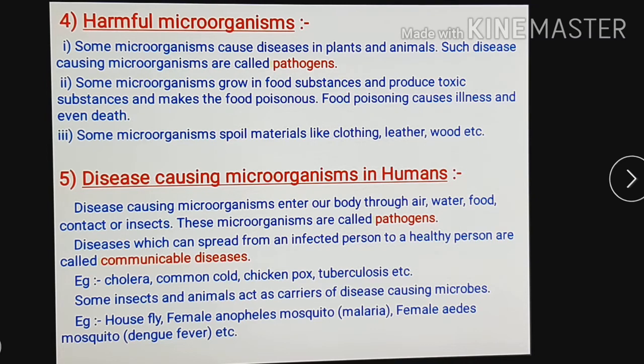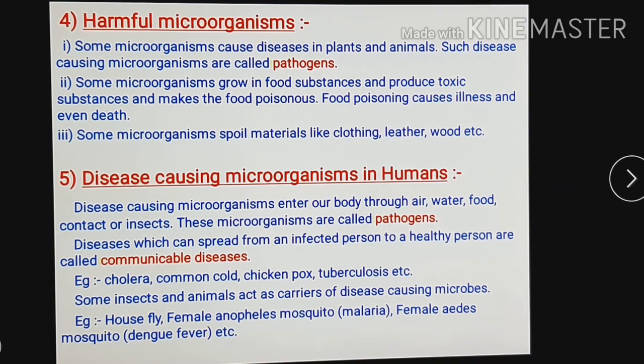Now a pathogen is one type of microorganism, microorganisms which cause diseases. So disease causing microorganisms are called pathogens. Some microorganisms grow in food substances and produce toxic substances and make the food poisonous. Food poisoning causes illness, even death also.